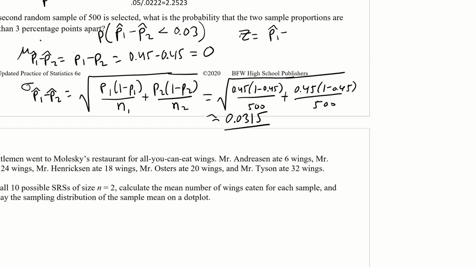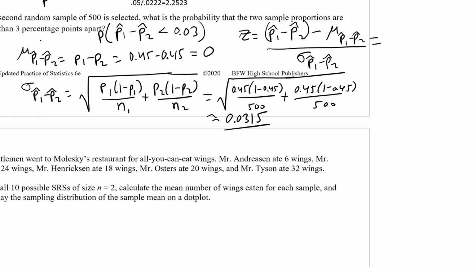So p hat 1 minus p hat 2, minus mu of p hat 1 minus p hat 2, divided by sigma of p hat 1 minus p hat 2. Okay, so that's basically your z.